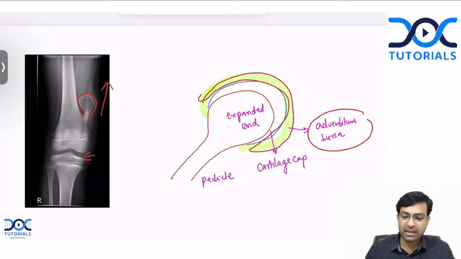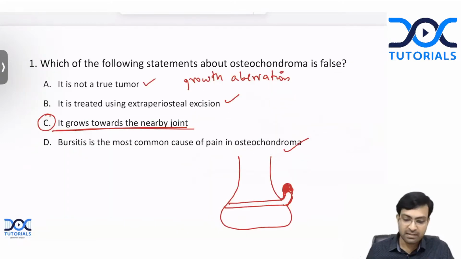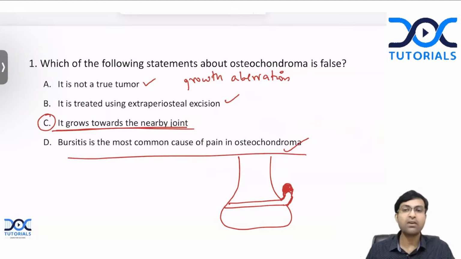And many a time there would be some inflammation of this adventitious bursa causing bursitis. And this is the most common cause of pain in osteochondroma. Always remember that it's not fracture or malignant degeneration or anything like that. It is a simple bursitis that causes pain in osteochondroma in 90% of the cases.